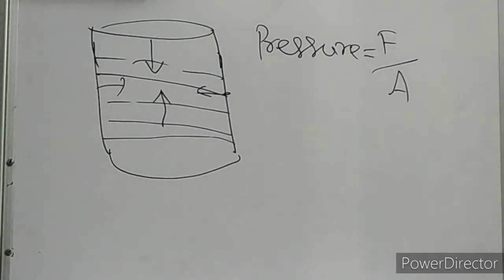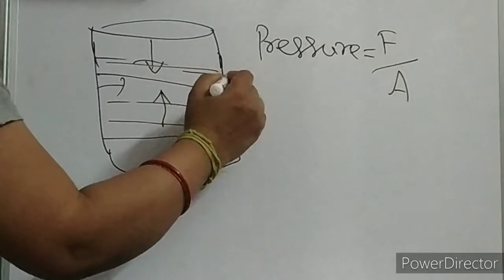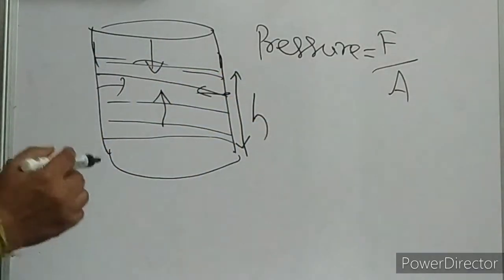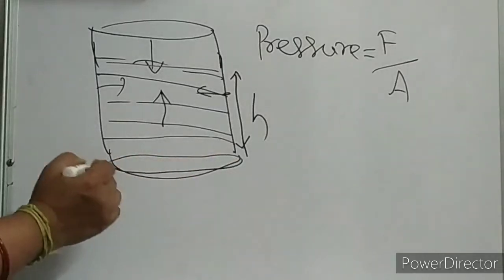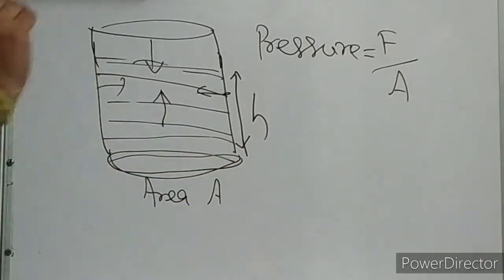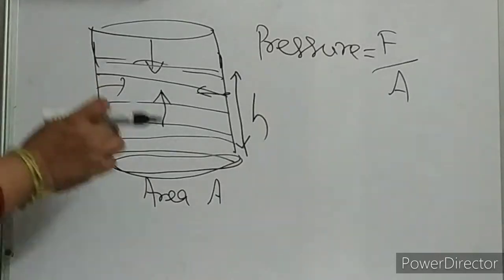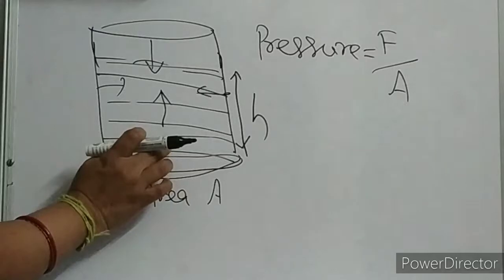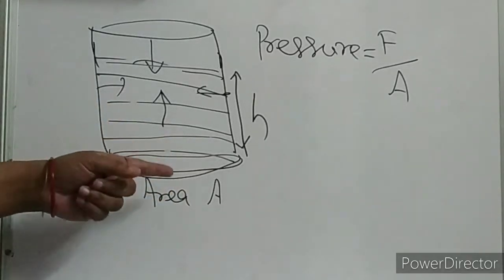Now suppose the height of the liquid is H, and this bottom area is A. Clear, children? Consider this point. There will be some pressure there. What is that pressure?